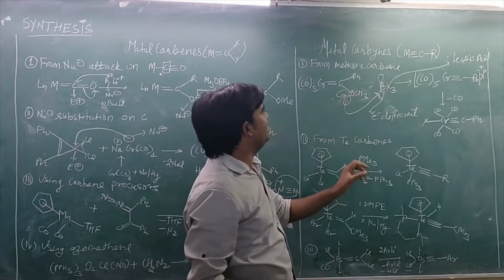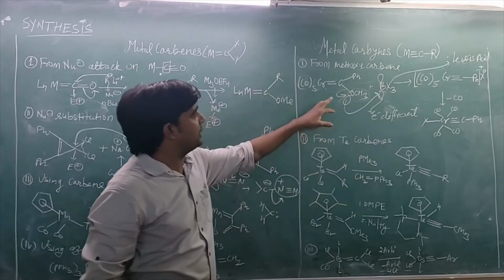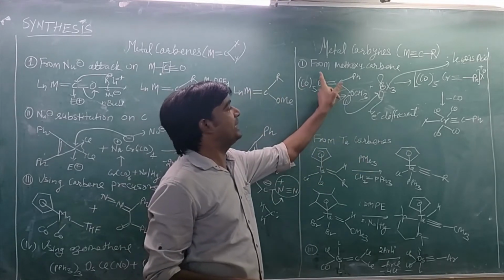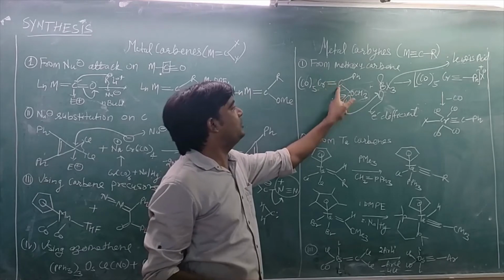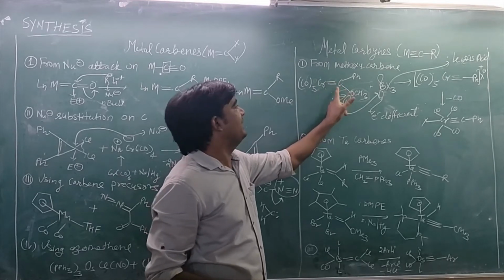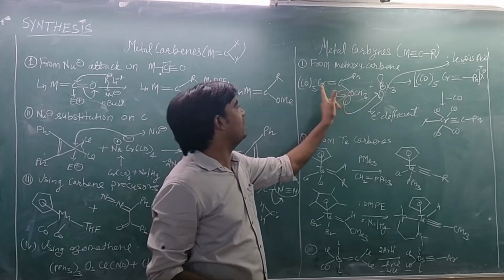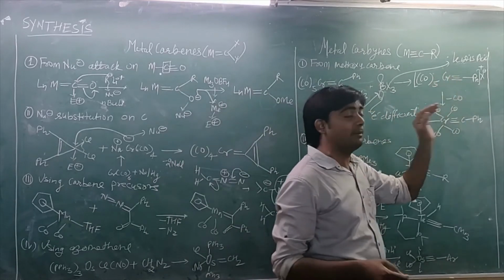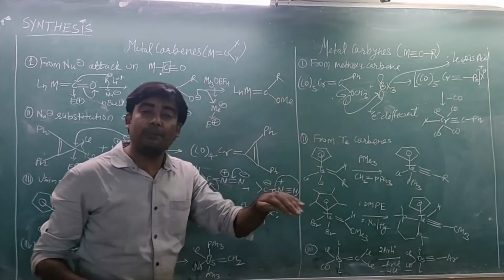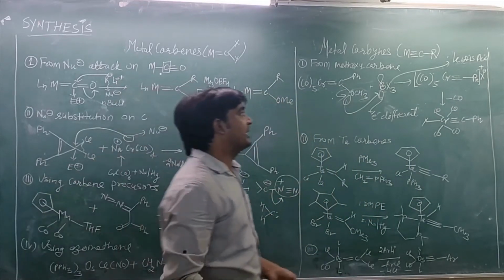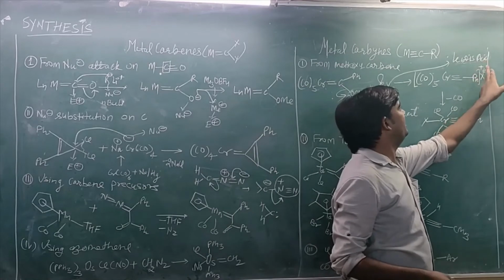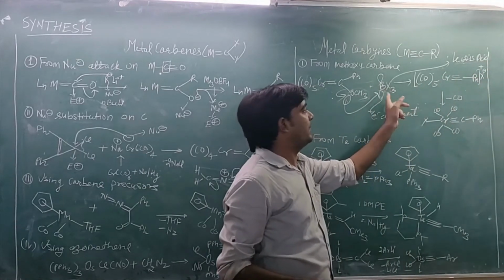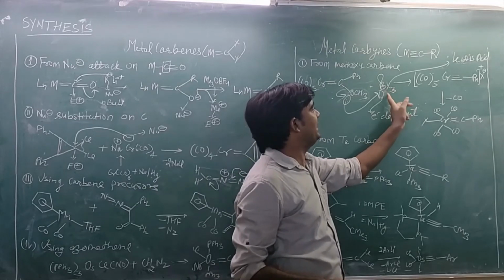one bond is vacant, and when this bond breaks, at that time metal d electron density will be transferred into the vacant orbital of carbon, and then form a triple bond between carbon and chromium like this. Because some electron density is transferred to carbon from the metal, it will generate a positive character, and this positive charge will be balanced by the halogen atom which is released from here.